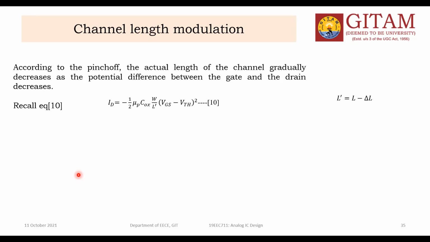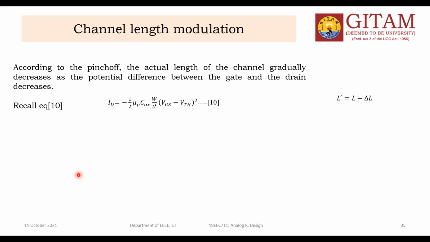And one more thing: generally the channel is uniform from source to drain whenever you have an equal potential between the source and gate and drain. Whenever you have a difference between the voltages from source to gate and gate to drain, then you won't get a uniform channel width. The only condition is that the potential differences between source and gate and between gate and drain are the same.